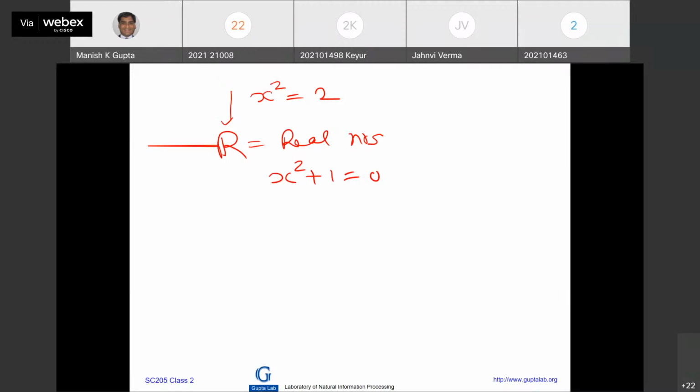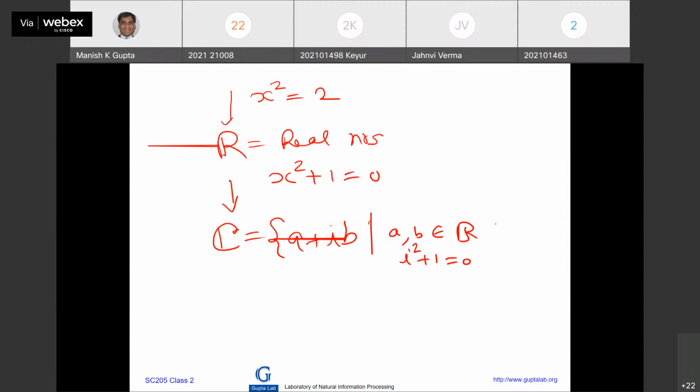Then they further extended to what is known as a plus ib, such that a and b are reals, and i is a root of the equation i square plus 1 is equal to 0.